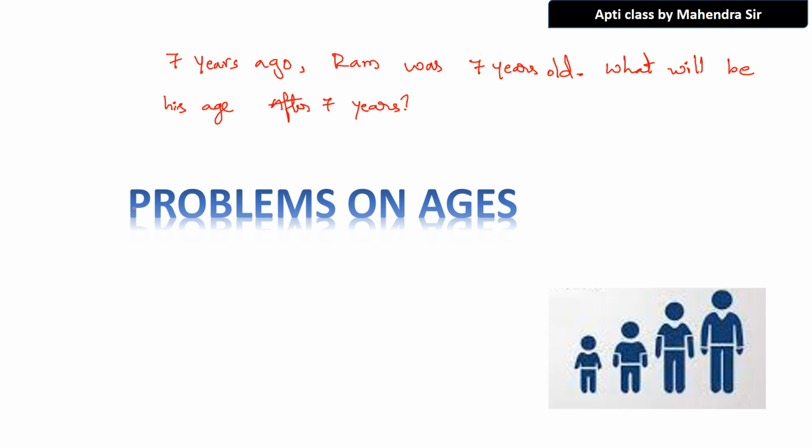Did you understand the question? 7 years ago, Ram was 7 years old. What will be his age after 7 years? Most of you are saying 14. This is not correct. Think. Imagine the present year is 2023. Now I am talking about 7 years ago.